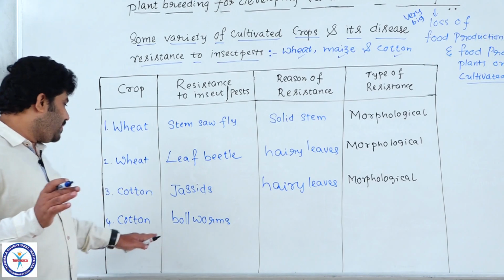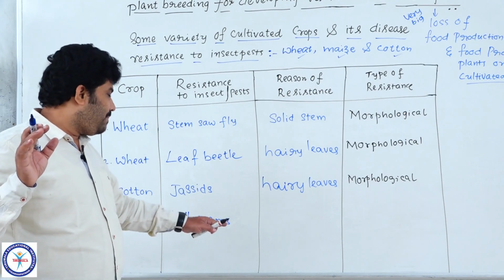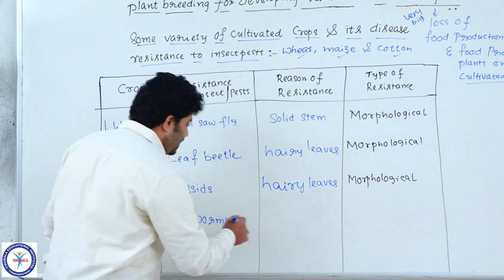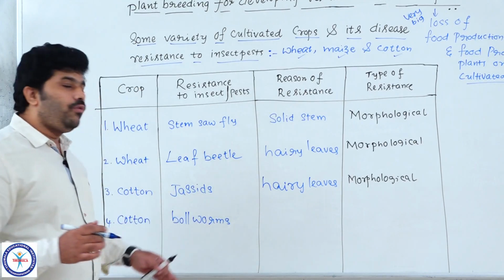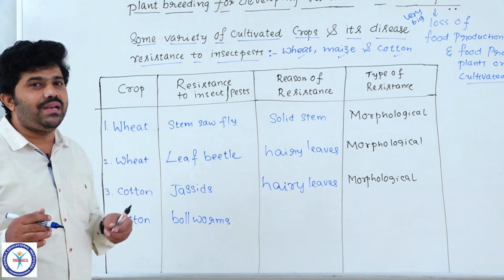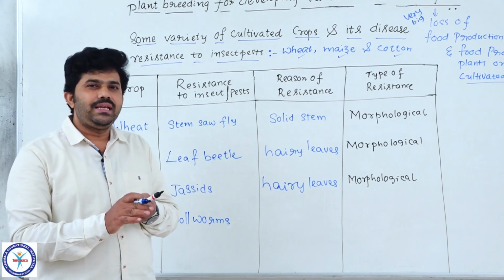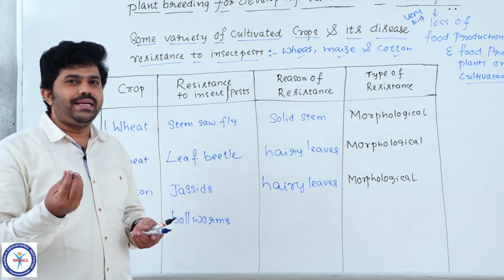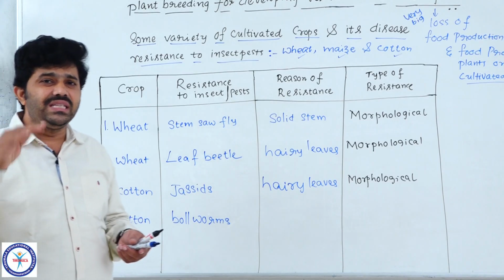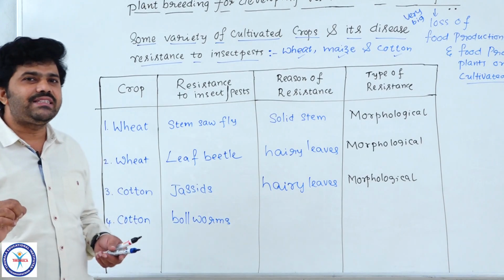In the same way, here we are observing that these all come under biochemical, but here also, morphological and biochemical changes we altered. Generally, bollworms need to sustain on the plant body or leaves when the leaves maintain some roughness or hardness, like ridges and small hairy structures.